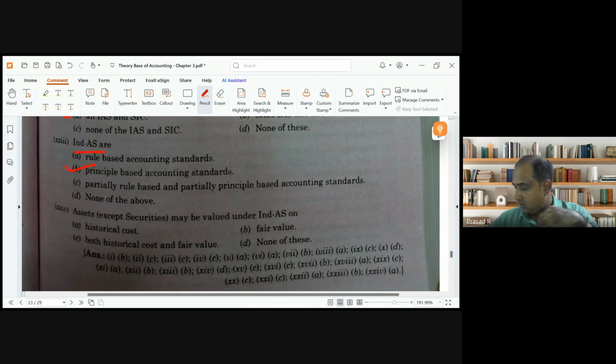Assets may be valued under Ind AS on historical cost. See, this is again a very technical thing. At this moment, we don't have a choice, but we will have to register it in mind. I don't want to explain the concept behind it because it's a very high level concept for you. Anything on Ind AS is a very high level concept, not required for you to understand. Clear?